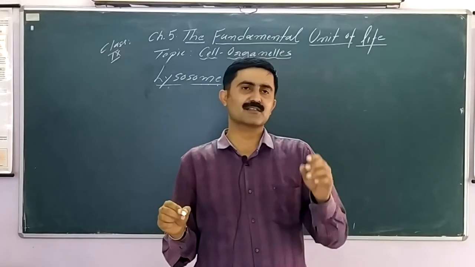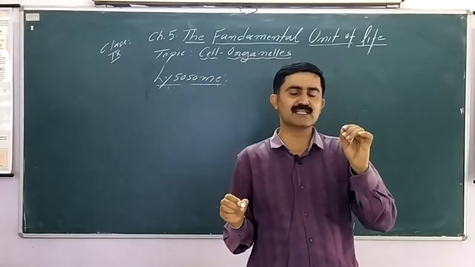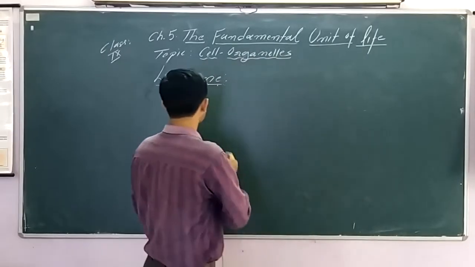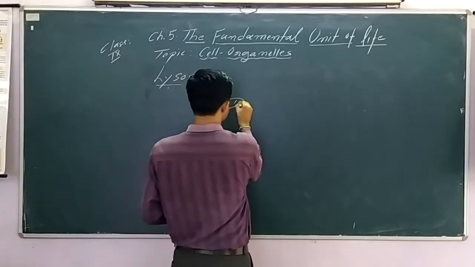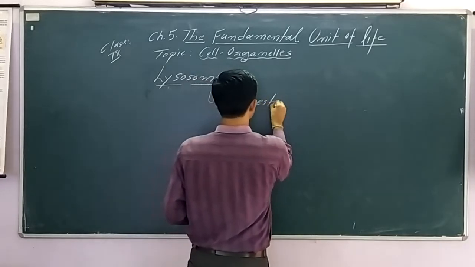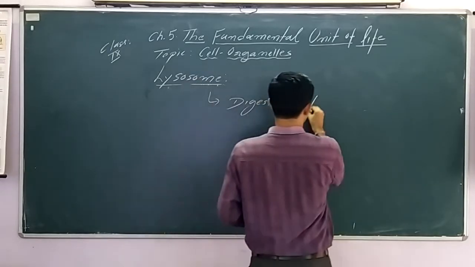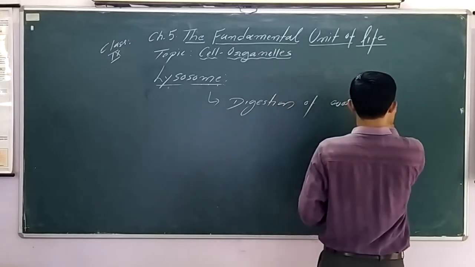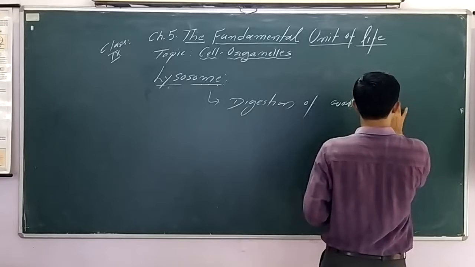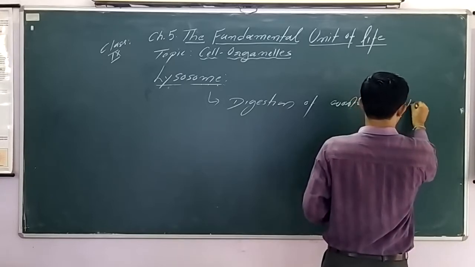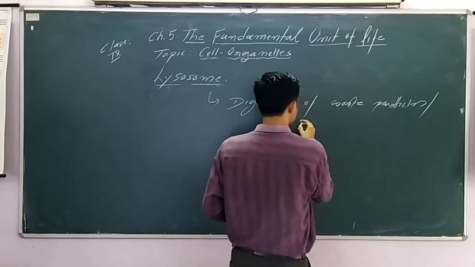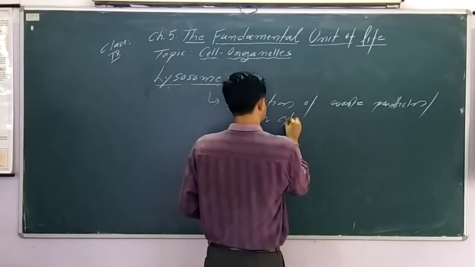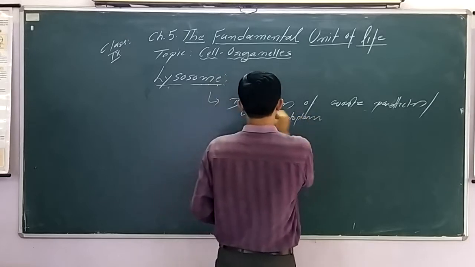These old senescent cell parts have to be digested. So the first and foremost function of lysosome is digestion, because it contains the digestive enzymes, digestion of waste particles or molecules, substances present in the cell, waste particles in the cytoplasm. So the main function is to digest.